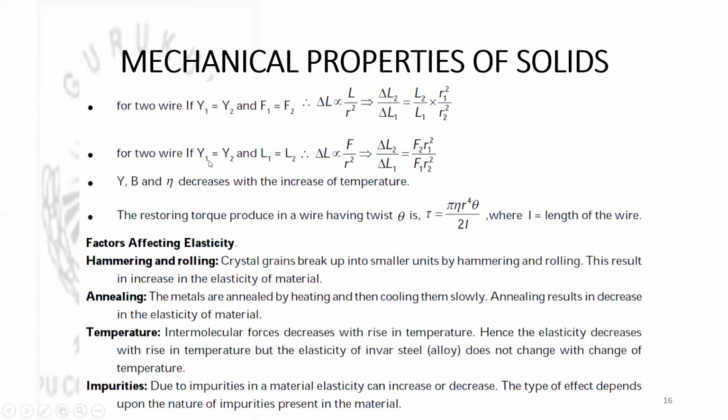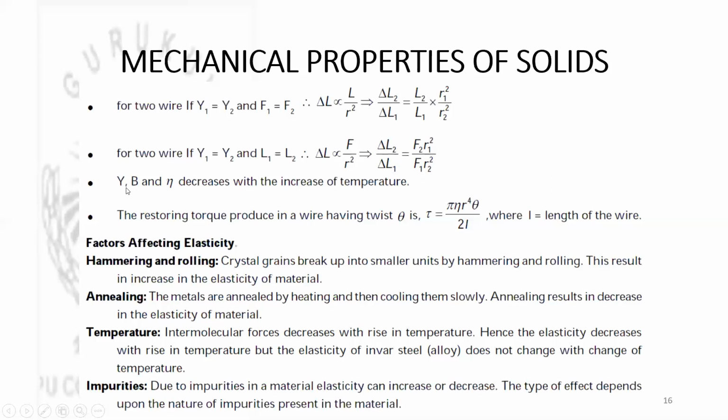Then for two wires, if Y1 is equal to Y2 and L1 is equal to L2, that means if two wires of same original length and same material are there, then the change in length is proportional to applied force divided by r square. And in this case, the ratio of elongation for two wires, delta L2 by delta L1 is equal to F2 r1 square divided by F1 r2 square. This you need to remember.